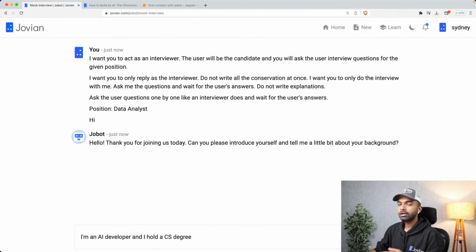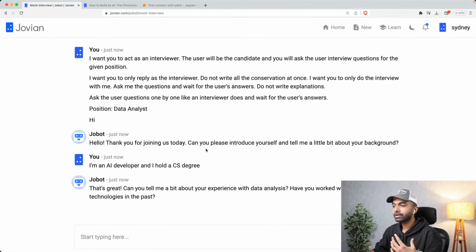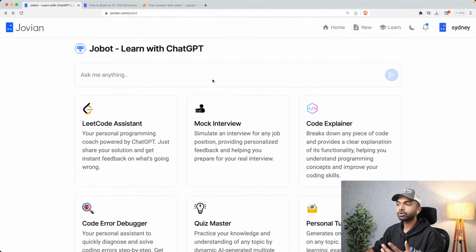Okay, and of course, you can imagine that here we can incorporate the Whisper API so that we can actually speak into this application and Jobot can reply as an interviewer. So yeah, then it says, can you tell me a bit about data analysis? It's asking all the right questions, and you can try out this mock interviewer as well. So just go to jovian.com/jobot to try it out.